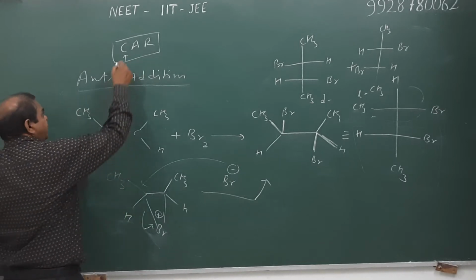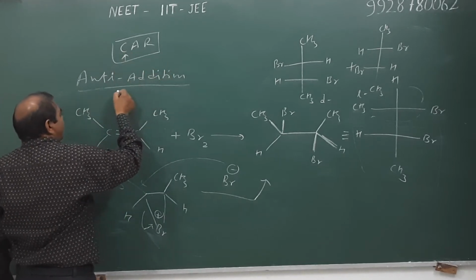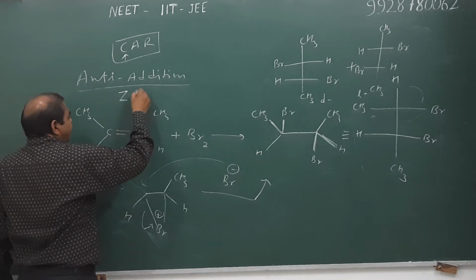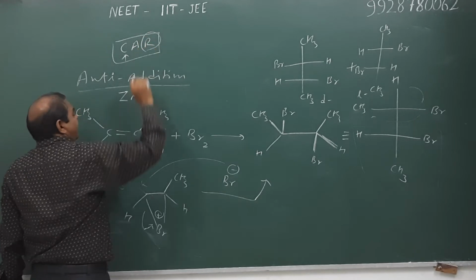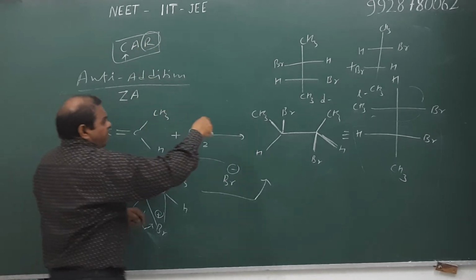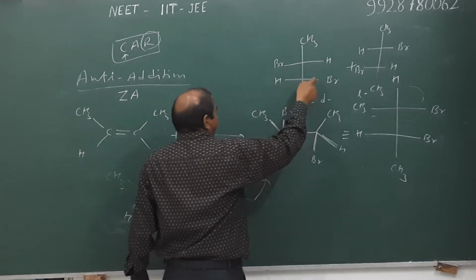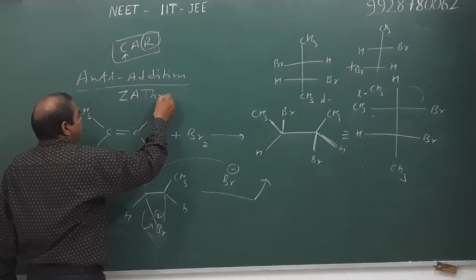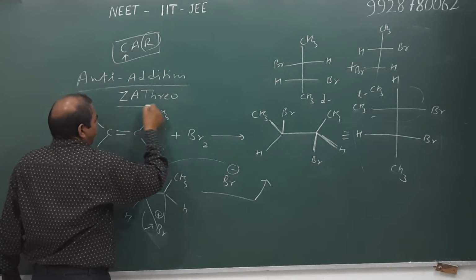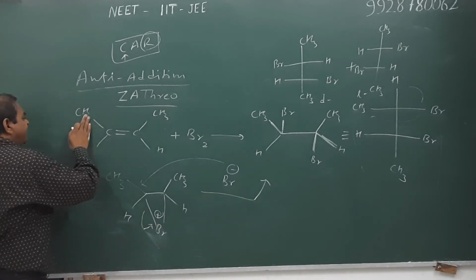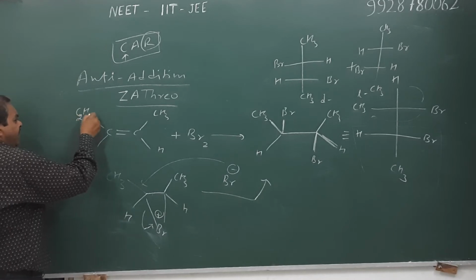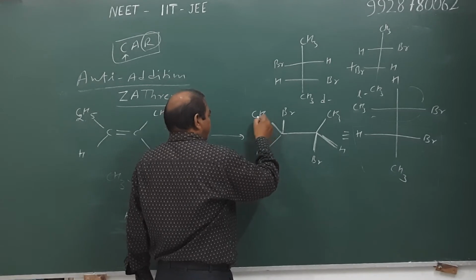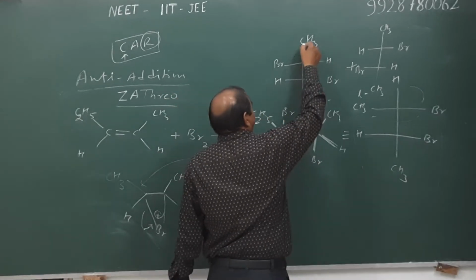Or we also write: cis alkene is also denoted by Z, anti-addition, and R is racemic mixture, in which the added groups occupy opposite sides, and hence it is also known as threo compound. In case of different alkyl groups present in a trans alkene, the product is also known as threo.